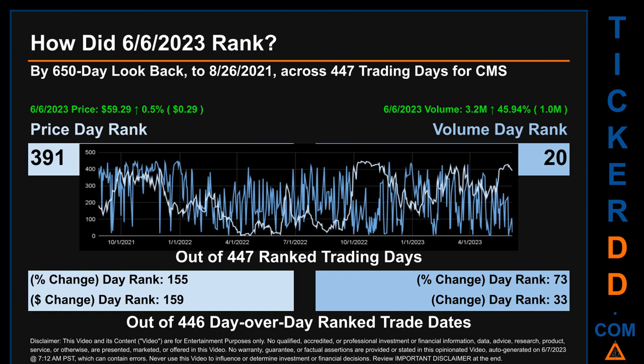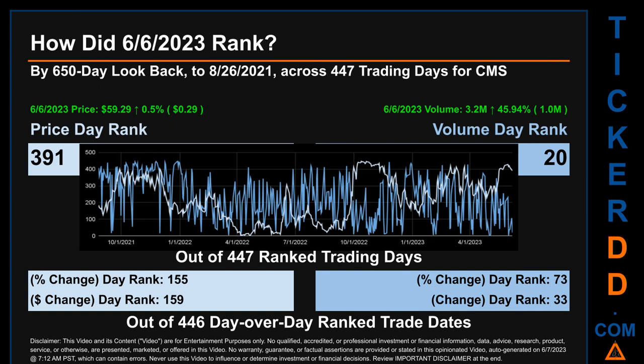How did the 6th of June 2023 rank for CMS? By 650 calendar day look back to August 26, 2021, across 447 trading days, of which the 6th of June 2023 price ranked 391 while its volume ranked 20. Each of the 447 trading days were ranked amongst themselves by highest end-of-day price and volume, with a rank of 1 being the highest and 447 being the lowest ranked day.